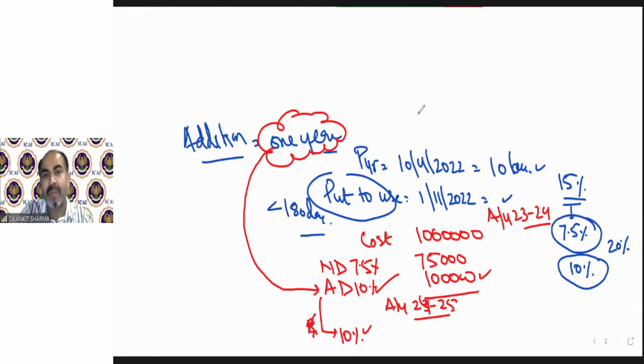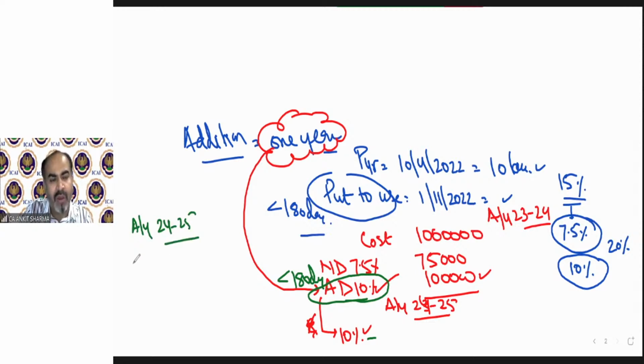So the amendment came, and now the provision says that if additional depreciation can be claimed at only 50% because the asset is put to use for less than 180 days, then the balance 10% can be claimed in the next year. So next year, what will happen? Assessment year 24-25, opening WDV, after deducting these two, 1,75,000, that means my opening WDV will be 8,25,000.